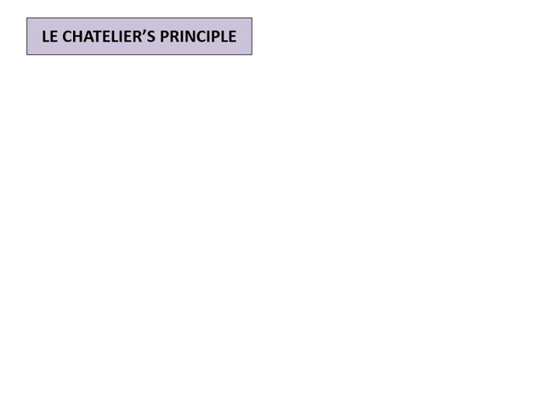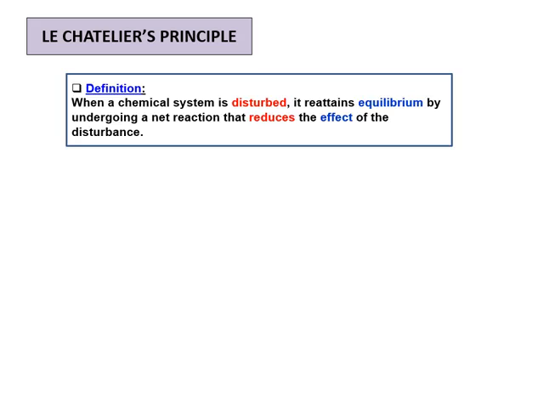What is meant by the Chatelier principle? When a chemical system is disturbed, it will reattain the equilibrium by undergoing a net reaction that reduces the effect of the disturbance. So, kena faham bila sesuatu sistem kimia yang dah seimbang, tapi kita ganggu sistem tersebut. So, adakah sistem tu akan biarkan je gangguan tu? Tidak. So, sistem tersebut reattain, akan mengekalkan equilibrium by undergoing a net reaction.